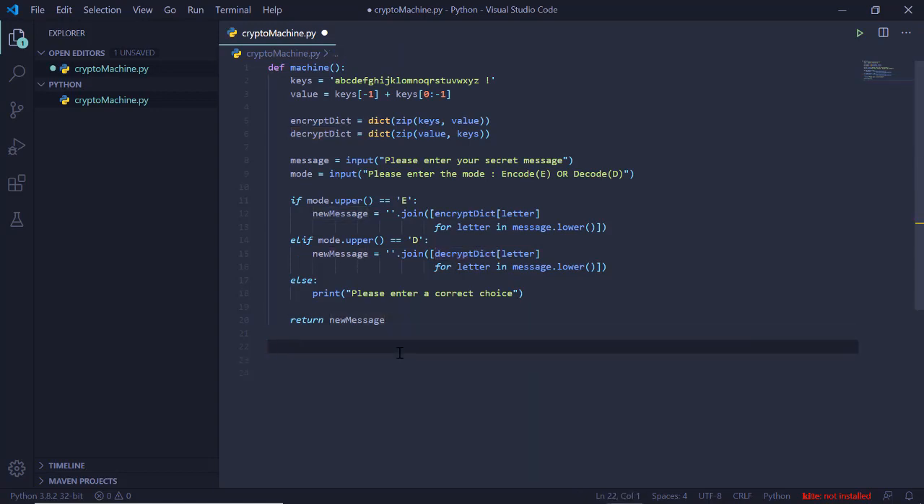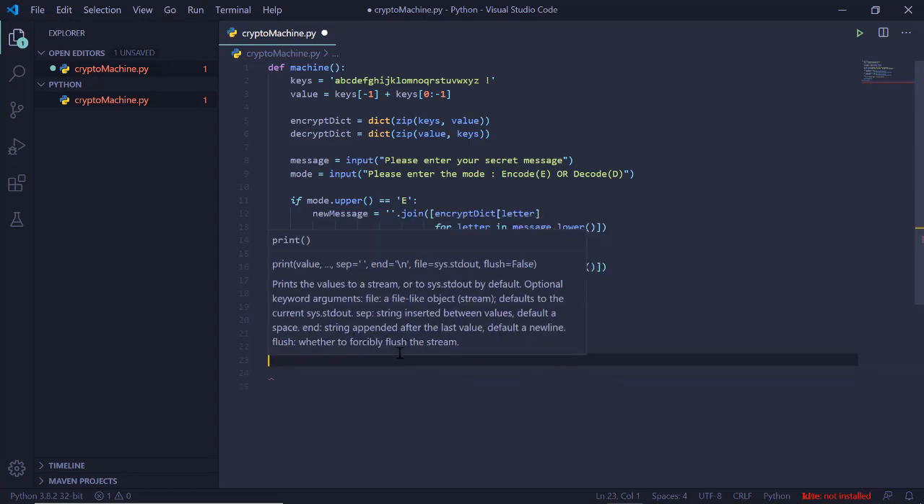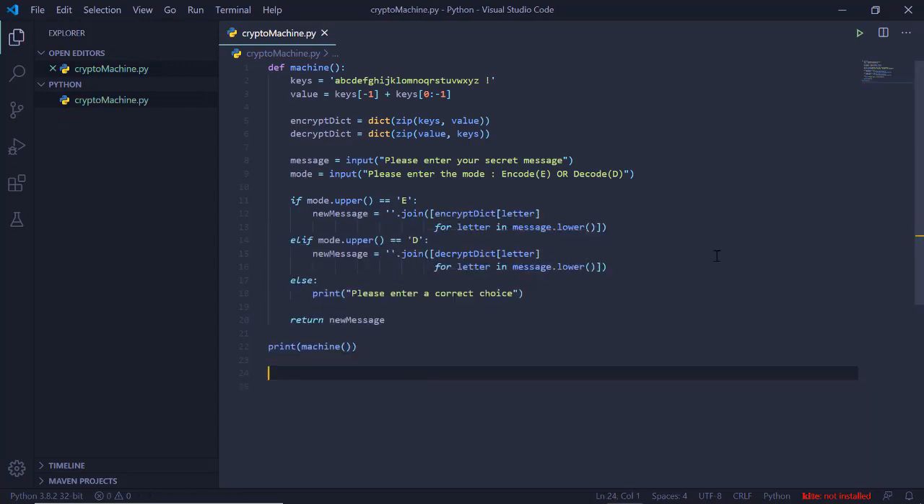So the last step is to run it, right? Let's see whether it works fine or not. So let's call the method machine, and okay, it is returning something, so it has to be inside the print statement. So it is there inside the print statement, and let's save it again. Let's run it and hope that it works fine.